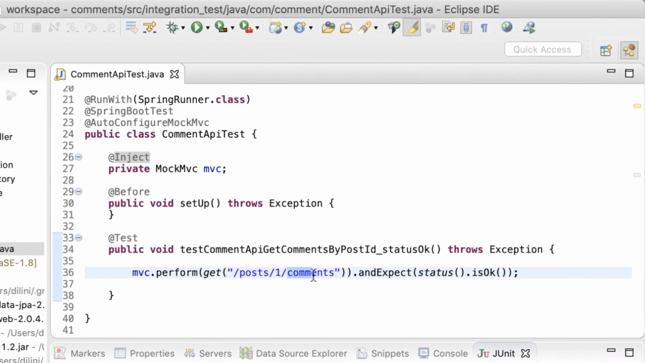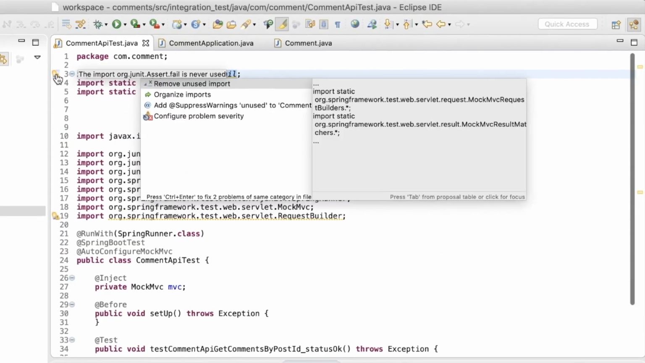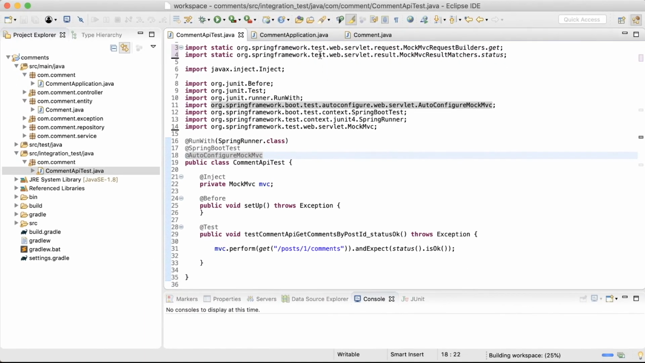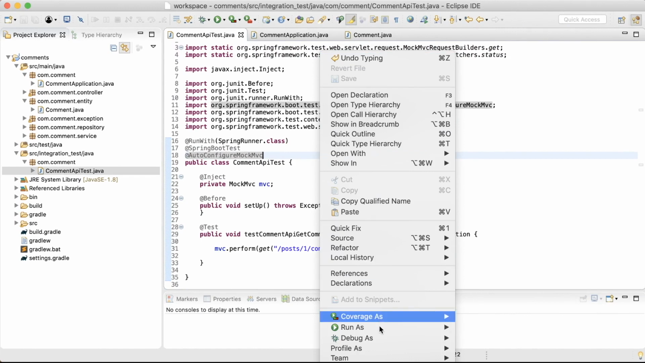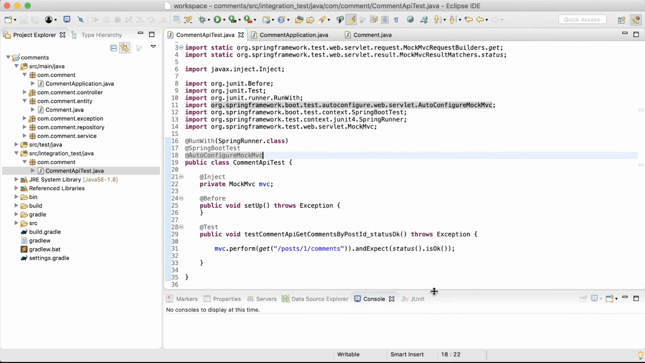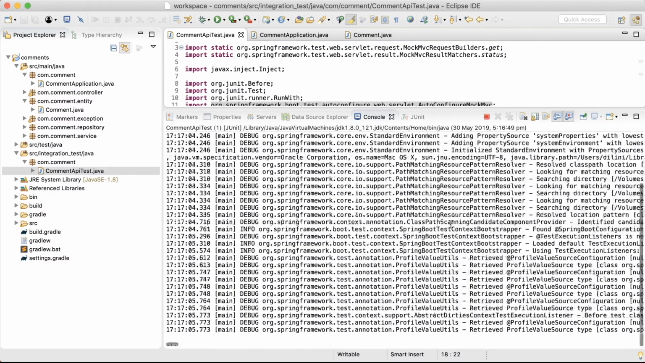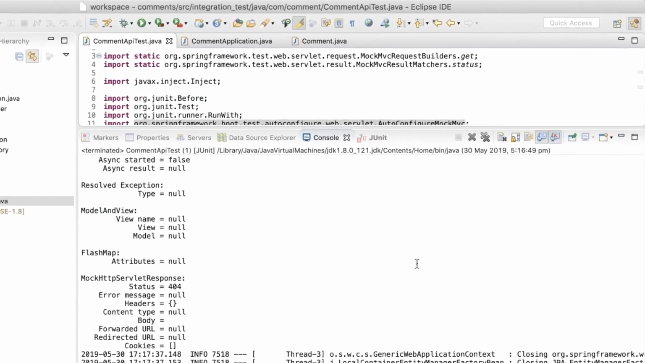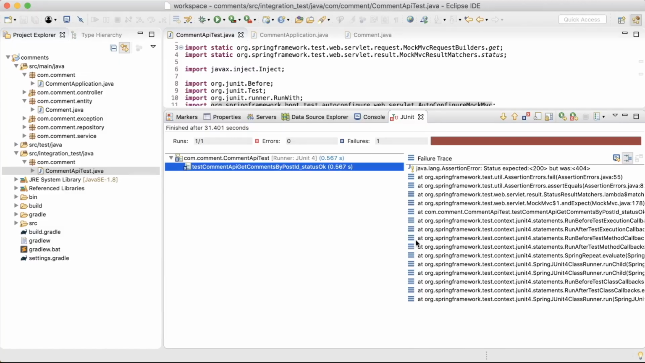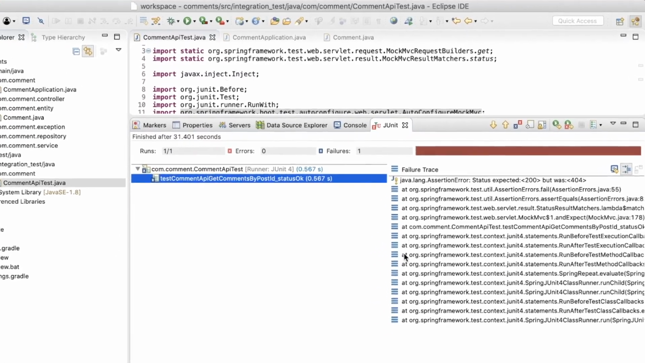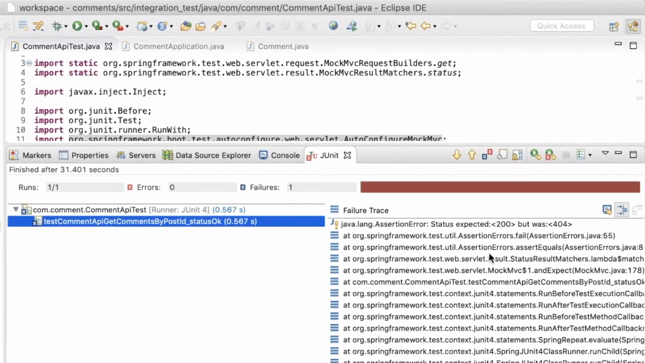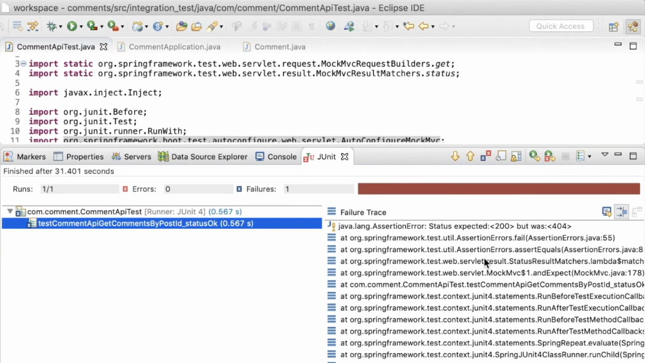I've fixed some typos here if you've noticed. And now I'm going to run this as a JUnit test. Okay, here we have the results. It has failed. A session error says the status expected 200 but was 404, which means the requested result was not found. So how do we go about this?